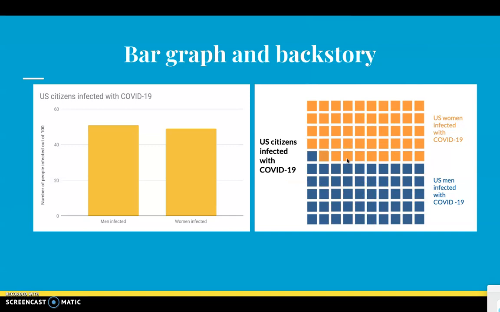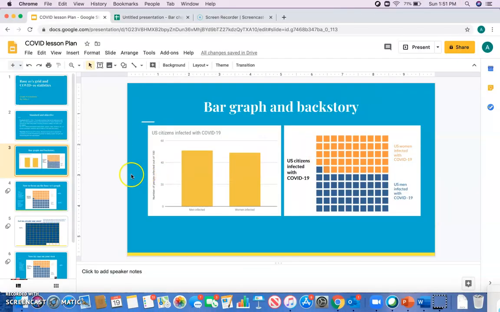But we do know, based on our knowledge from base 10 blocks, that this is a flat, and a flat equals 100 units. So we see that each one of these, all of this together equals 100 units, right? Okay, so now I want to talk about, sorry about that.